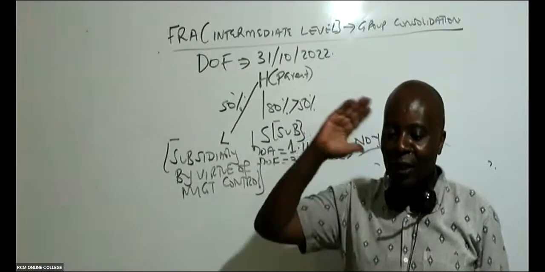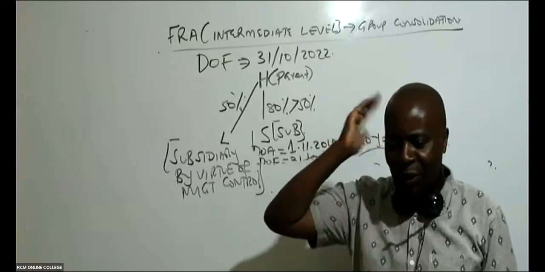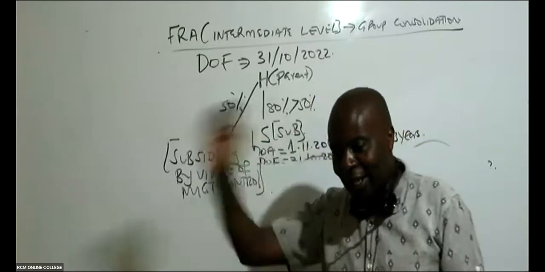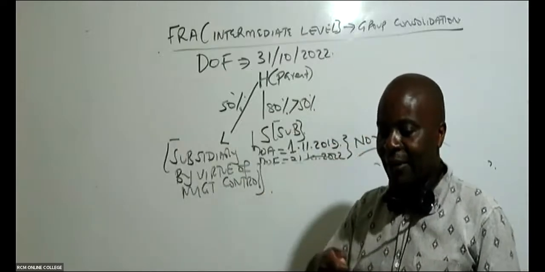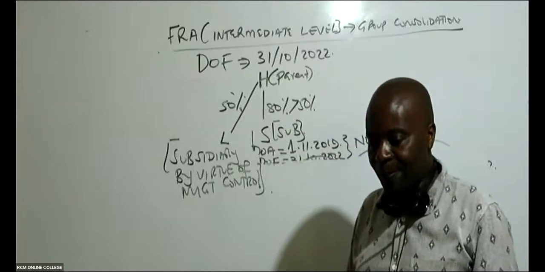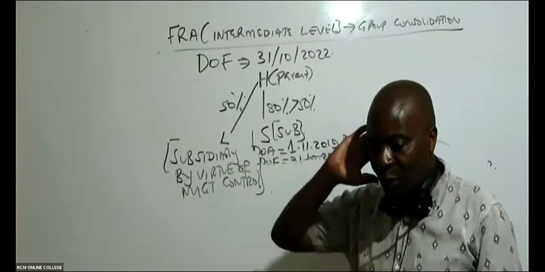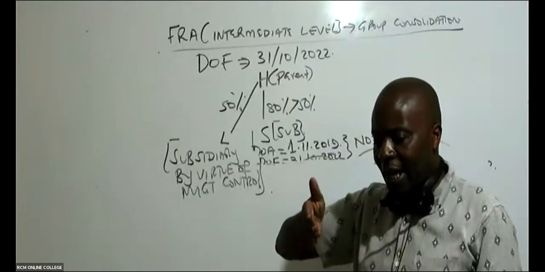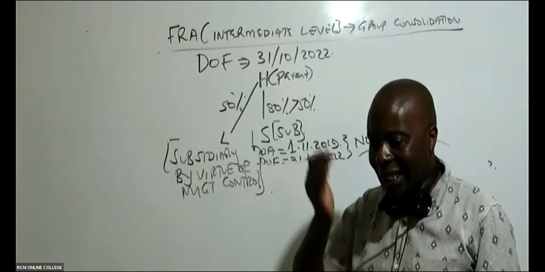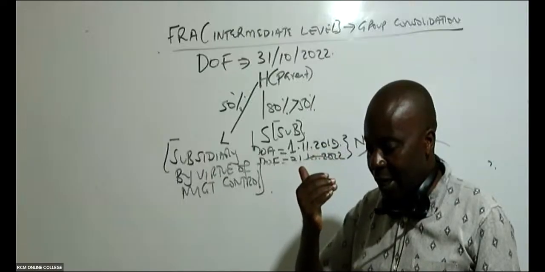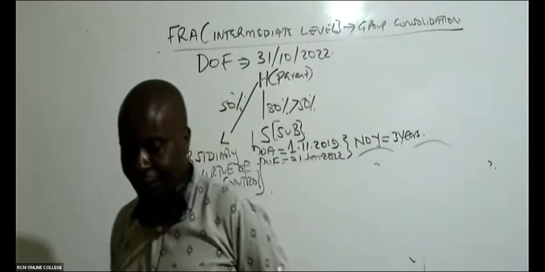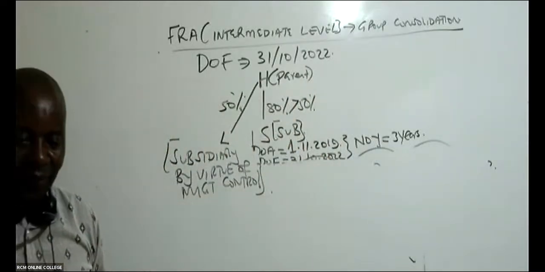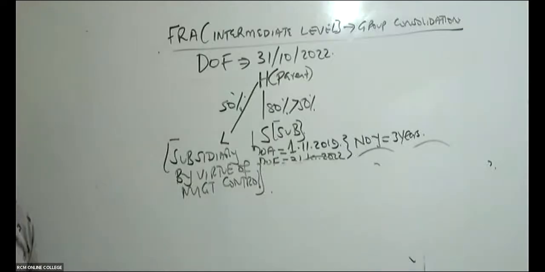I don't know, ladies and gentlemen, whether we are communicating. Are we really together? This is so important for you guys. As somebody who has examined this FR, I know those are the bolts that, if an examiner touches them, you will be able to disturb so many students. Are you able to give me feedback there? Are we able to understand that for sure this L is a subsidiary, the 50% notwithstanding? Yeah, great. Thank you so much.